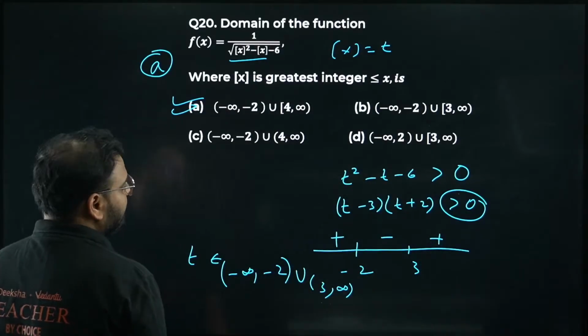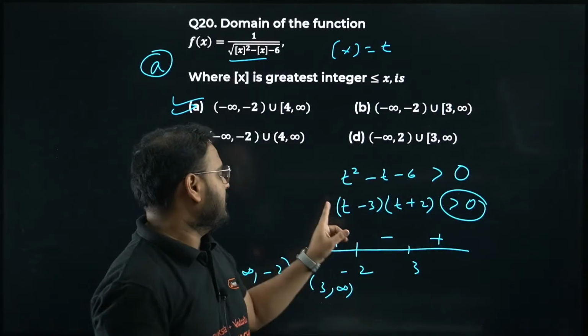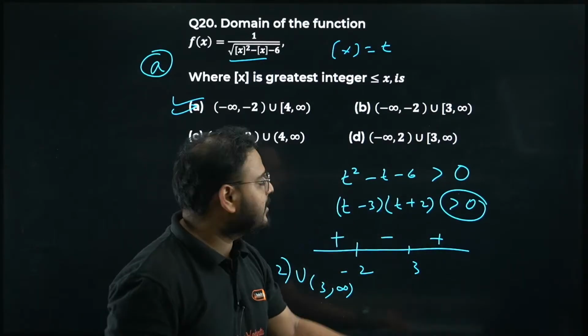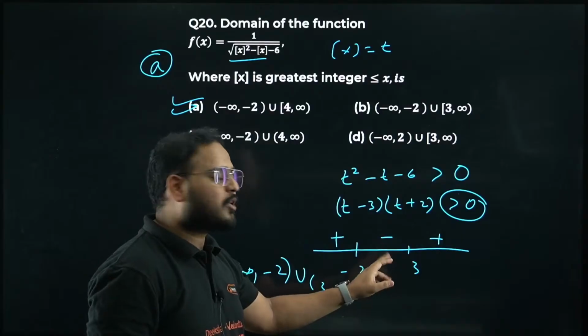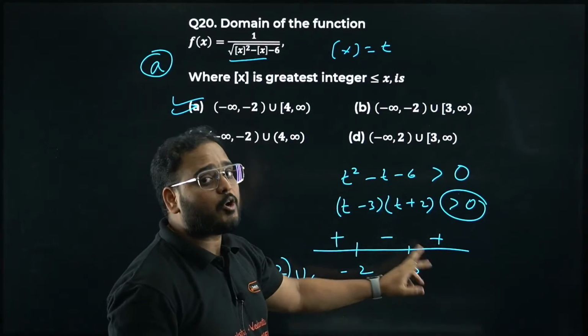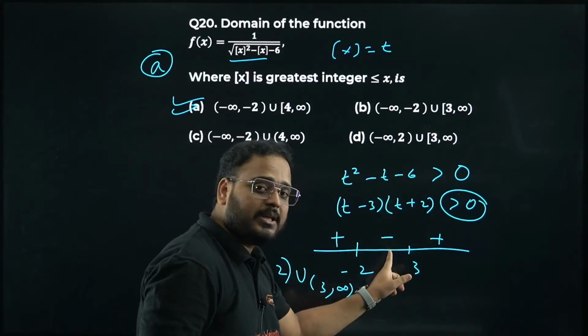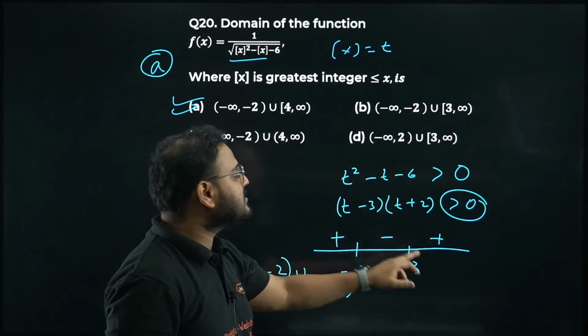Plus, correct now? Why plus? You know that, the Vevicub method. Please check the coefficient of t. We have 1 and 1, meaning positive. Start from plus. Why is this minus? Because the powers of these factors are only 1, which means I have to change the sign. If it was even, I would not change the sign. If it was t minus 3 the whole square, it would become plus only. But we have t minus 3 to the power 1, so it changes the sign.